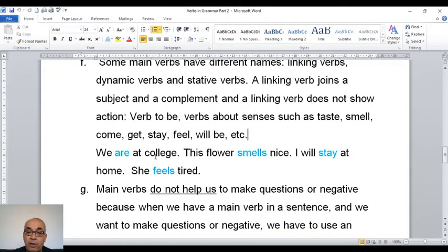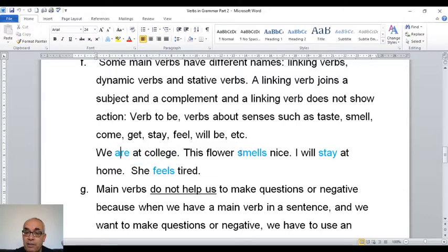We are at college. Are is a linking verb because are joins we with at college. So we is the subject, at college is the complement.